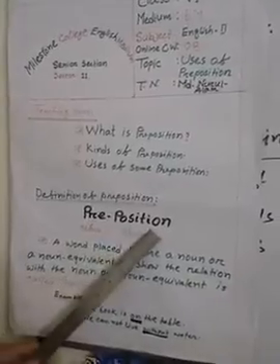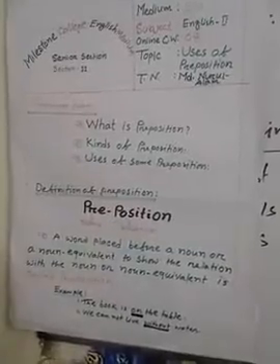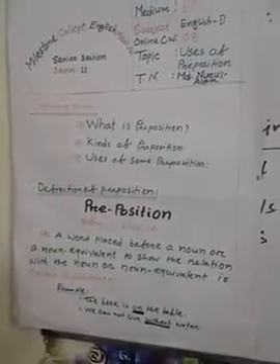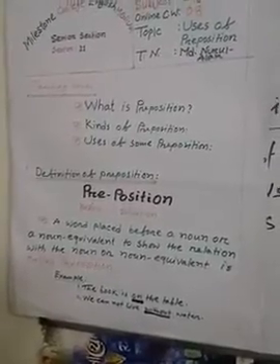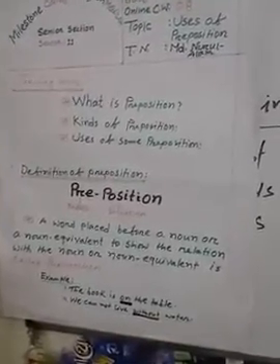Okay, see. First, we want to know what a preposition is. Pre and position, two words. Pre means before and position means situation. What is the definition of preposition? A word placed before a noun or a noun equivalent to show the relation with the noun or noun equivalent is called a preposition.